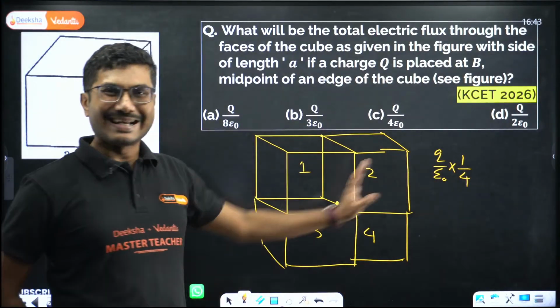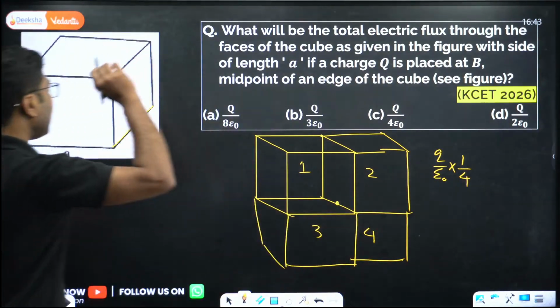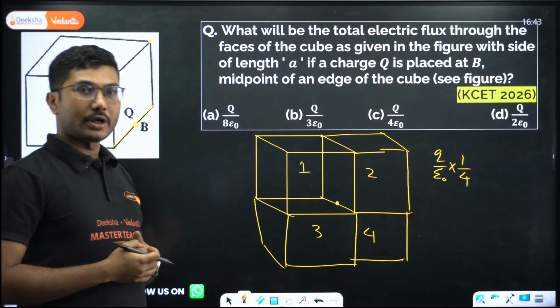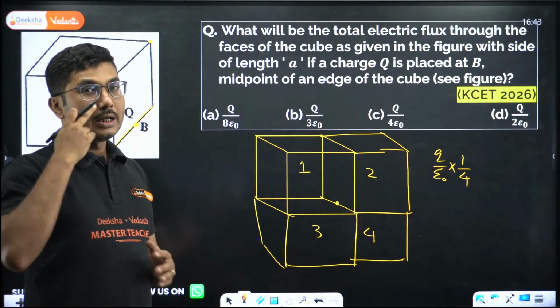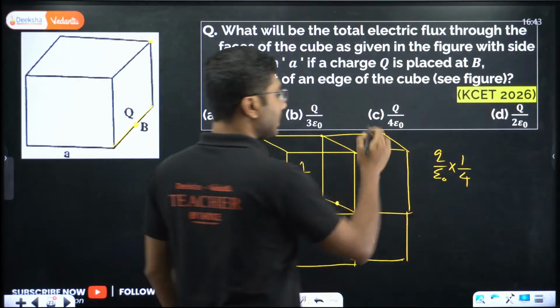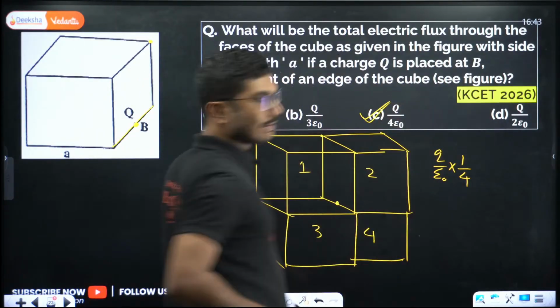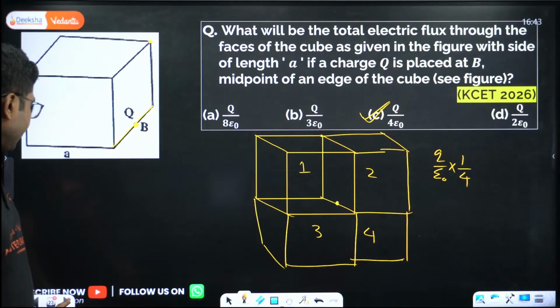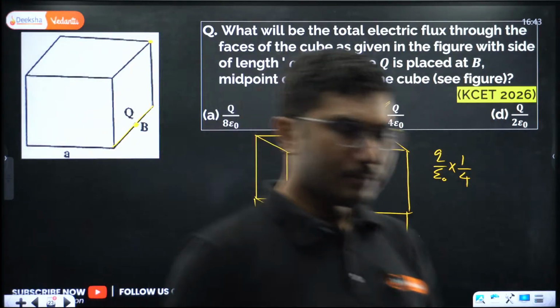Very interesting question. You should try the option where the question is given that charge is located at the corner. In that case, what would be the electric flux? So here it is easy. So answer is option C, right? Now let's move on with the next question.